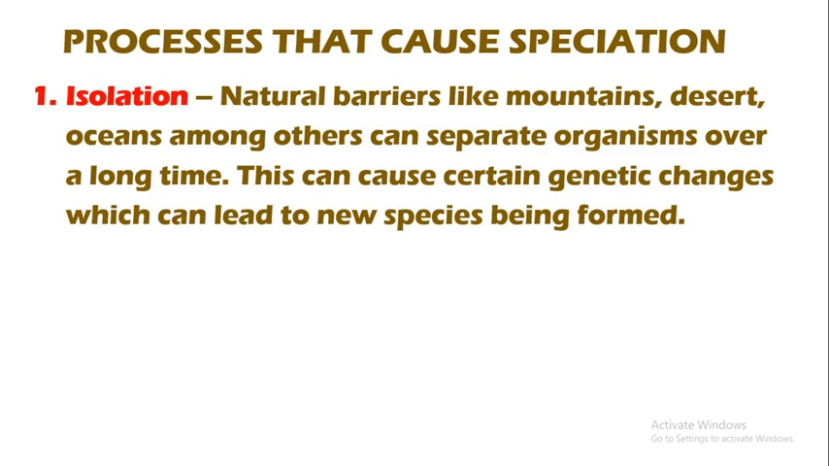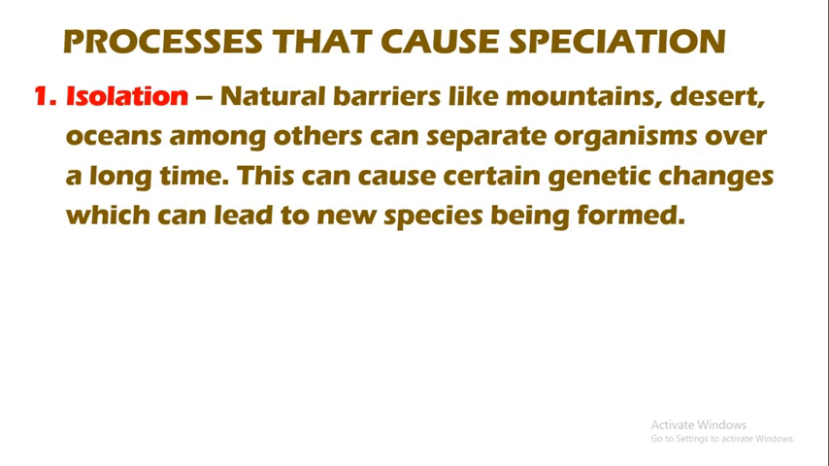For example, a species of organism can be separated by ocean, or some can live across the mountain. Now, it is possible that this new species that will be formed from this species that is in existence could be as a result of being separated by the mountain or ocean.